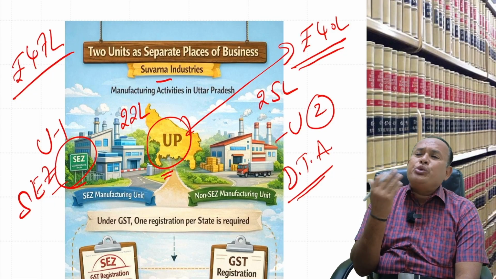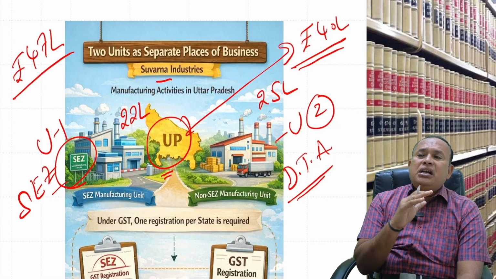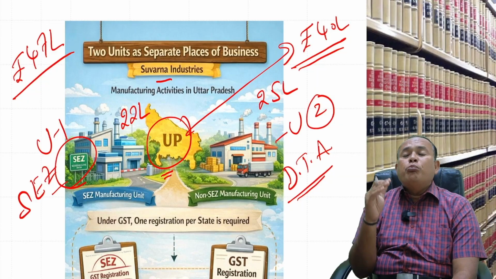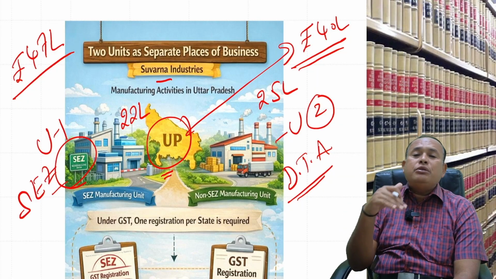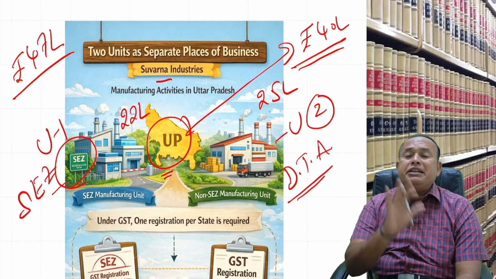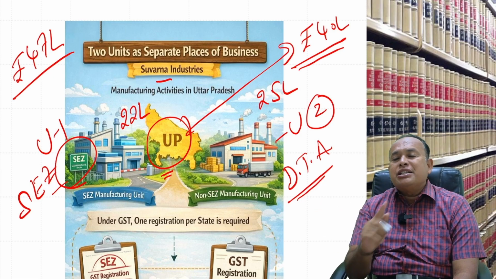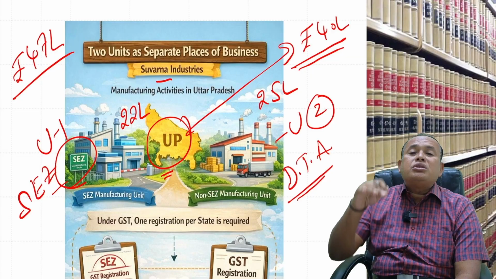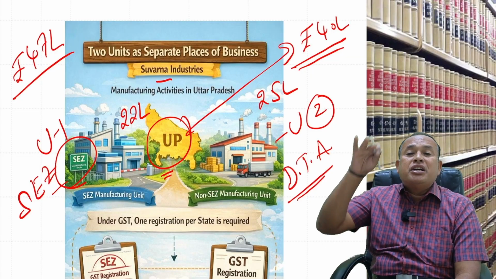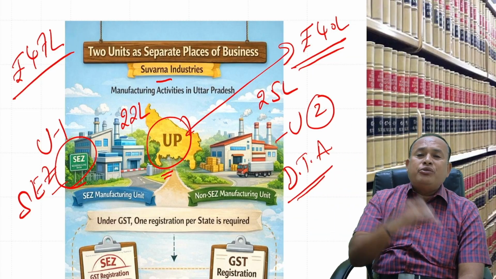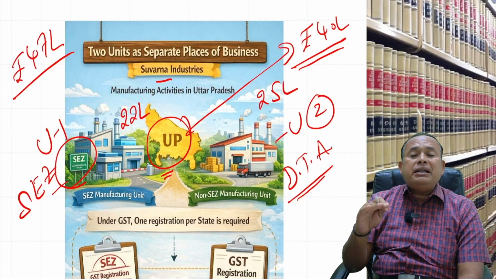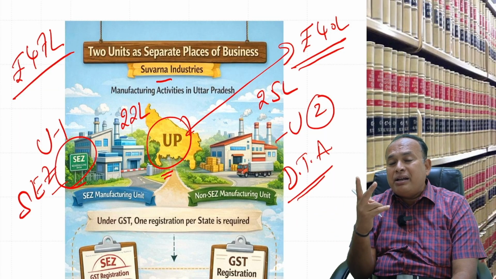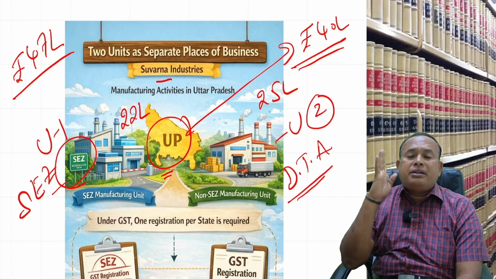Because the two units, SEZ unit and non-SEZ unit, both belong to Suvarna Industries. Both are physically located in Uttar Pradesh, within the territory of one state. In the given case, is one registration sufficient, or are two separate registrations compulsory for Suvarna Industries for the SEZ unit as well as the non-SEZ unit?